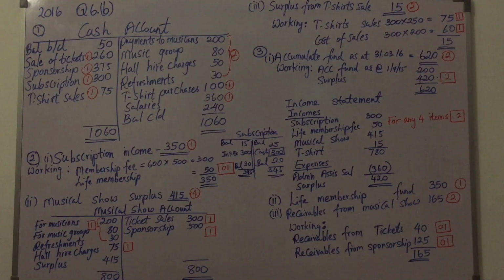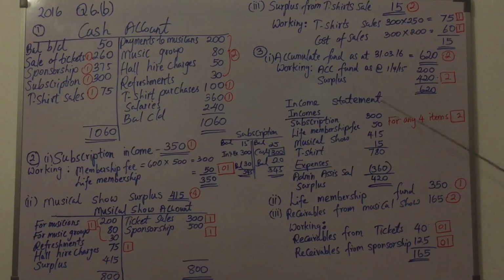The administrative assistant is paid a monthly salary of 30,000 rupees. So 30,000 should be multiplied by 12 to identify the salary expense relevant to the period. So it is 360. Where do we record 360?